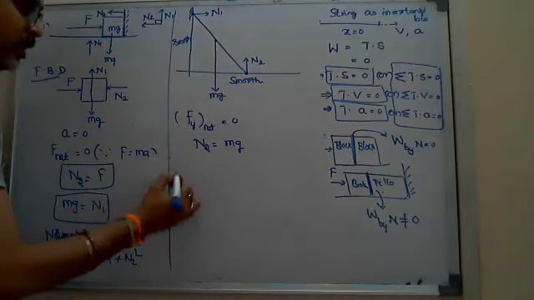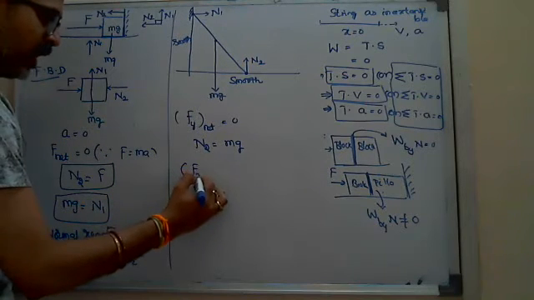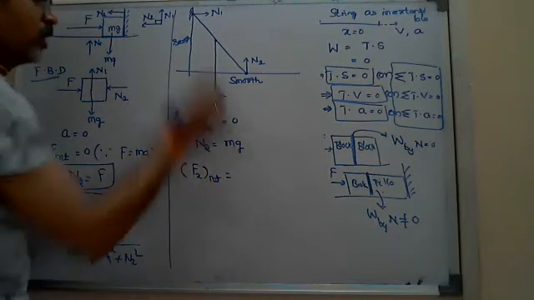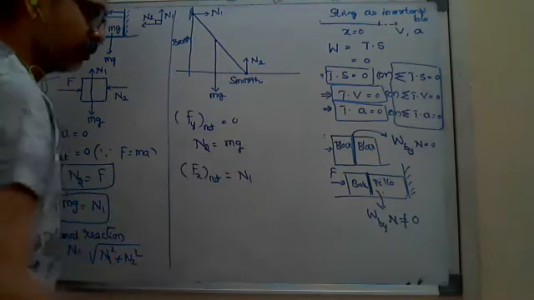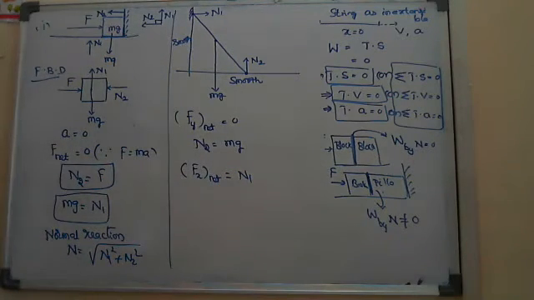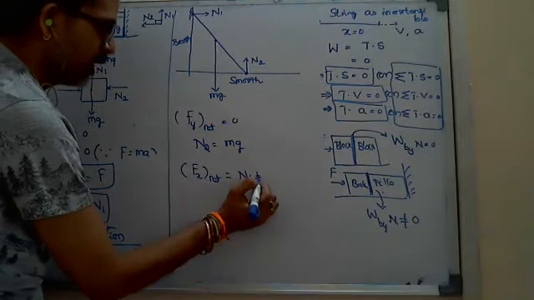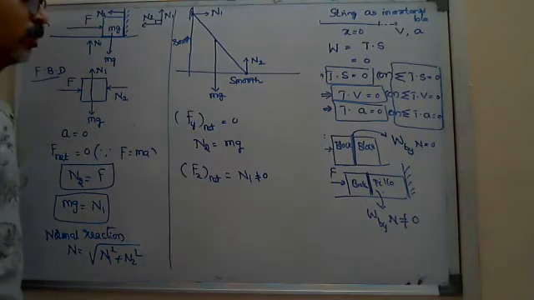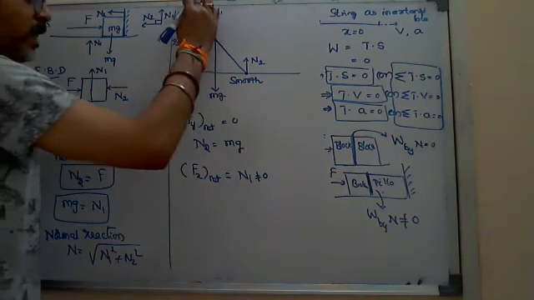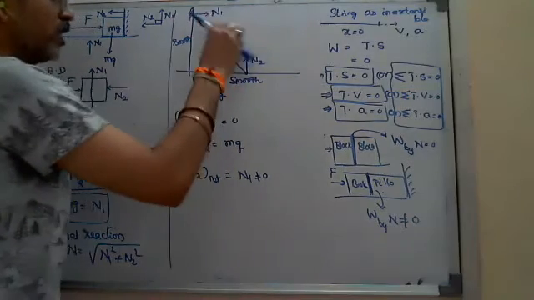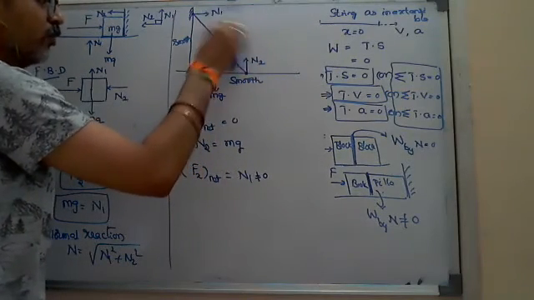But F along the x-axis net is equal to, I have to write only N1. Only N1 means this is not equal to 0. Then it tries to fly like this, means the stick slides like this, it tries to fly.